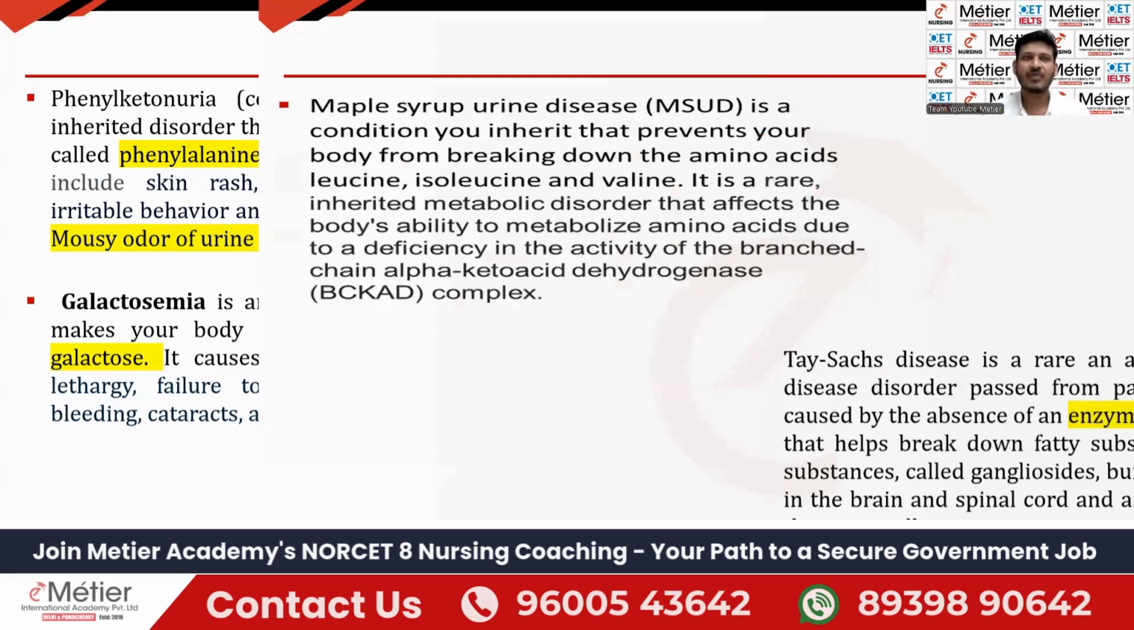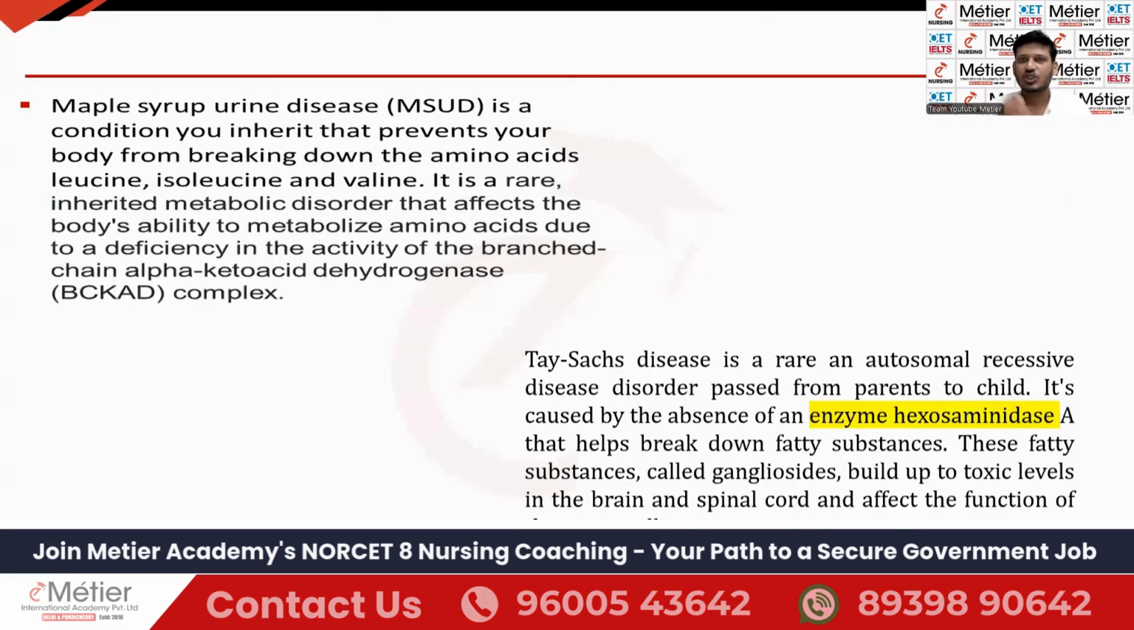Apart from that, maple syrup urine disease, in short MSUD, short forms are very common in the exams nowadays. So maple syrup urine disease, what is this? It is also an inherited disease. Here you can see prevention of breakdown of amino acids. So 3 amino acid breakdown is affected. What are the 3 amino acids? Leucine, isoleucine, valine. These 3 amino acids' breakdown is affected.